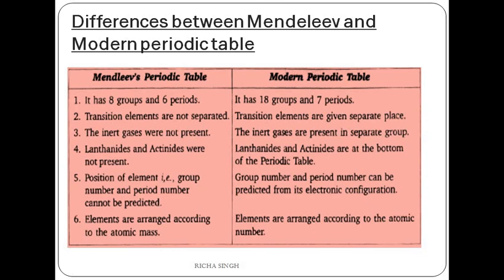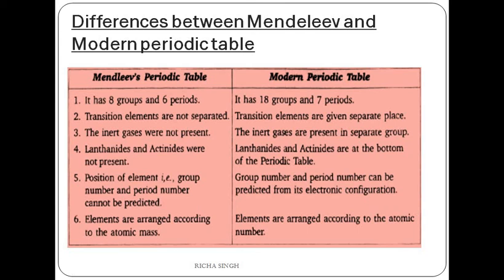Now, there are certain differences between Mendeleev's and the modern periodic table. If you remember, Mendeleev's periodic table had 8 groups and 6 periods. The modern periodic table has 18 groups and 7 periods. Transition elements were not there; now transition elements are present. Inert gases were also not present. In Mendeleev's periodic table, lanthanides and actinides were not there.